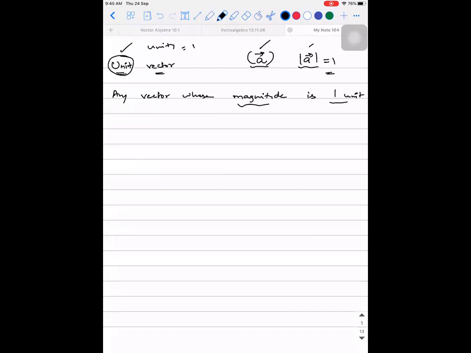And the answer is, can someone answer this? Before I tell you the answer, can someone try it? Why are we reading it specifically? So to specify the directions. Very good. So unit vectors have the significance of specifying the direction. So the significance of a unit vector is to specify direction. You can ask me, what do we mean by direction?